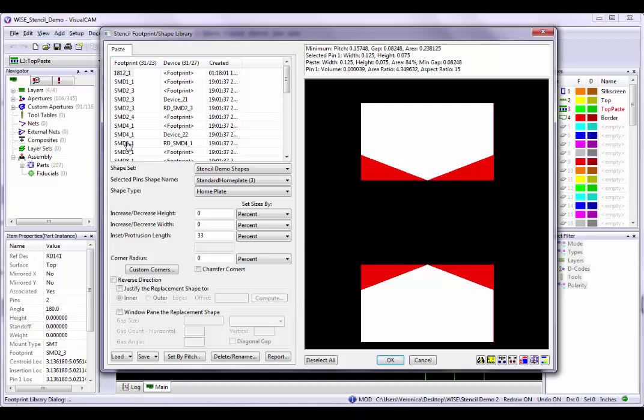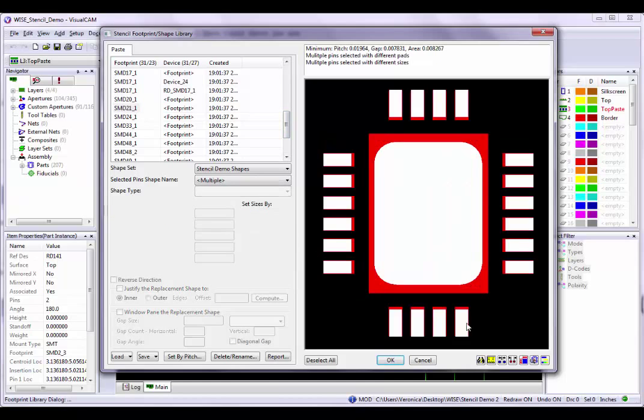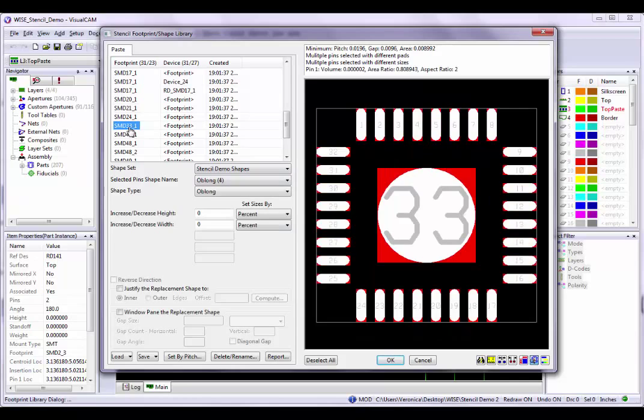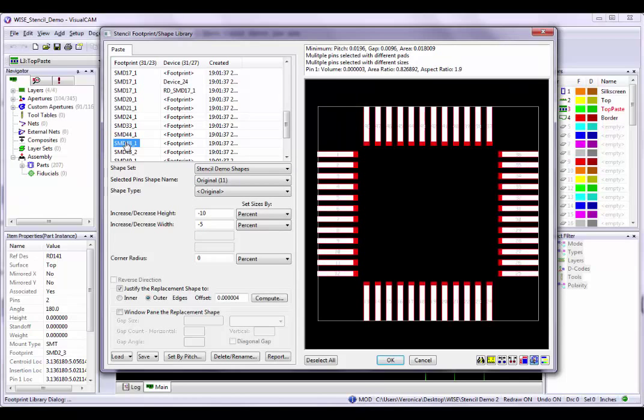Once the paste shapes are set up, you are ready to move on to generating the stencil for your design, which is described in detail in the other identification videos in this same series. This completes the Stencil Footprint Shape Library dialog box video in VisualCAM's Stencil Design series.